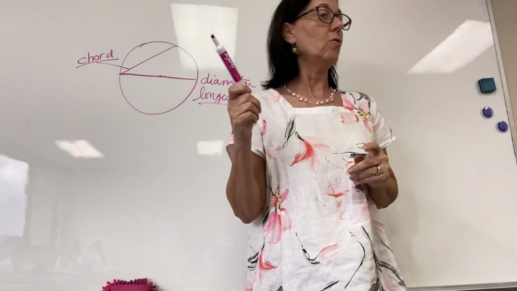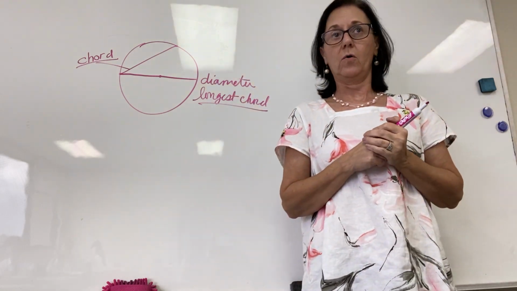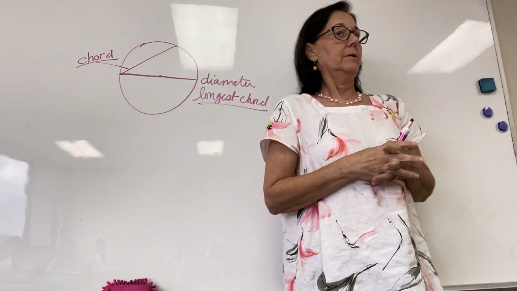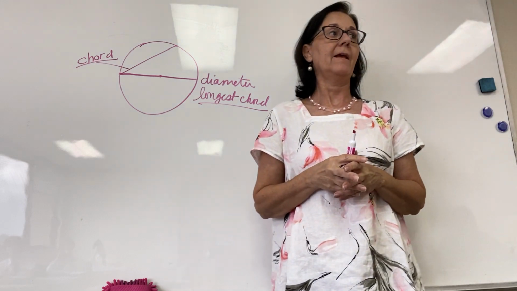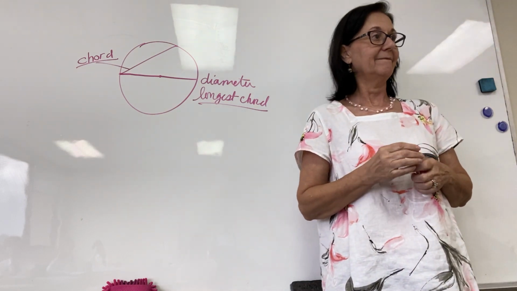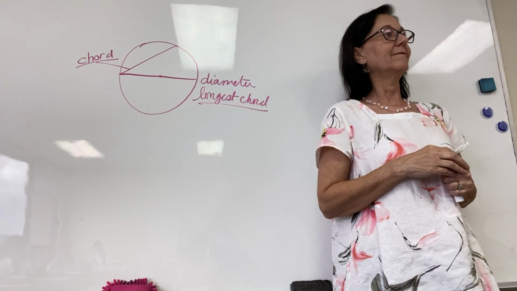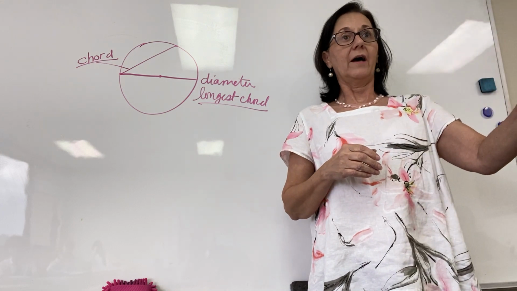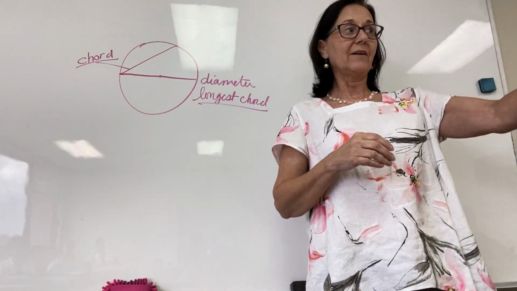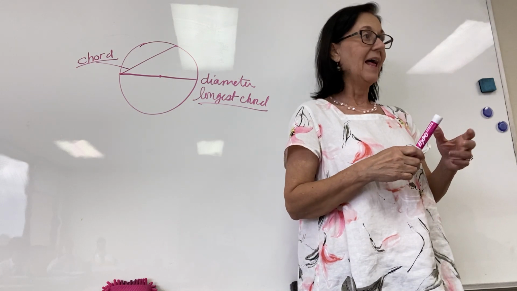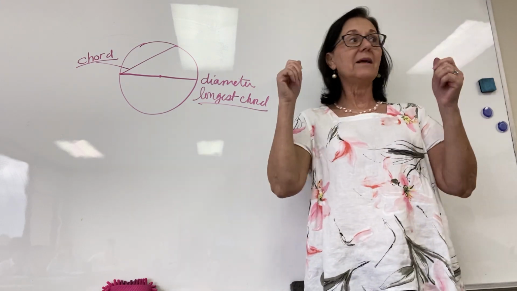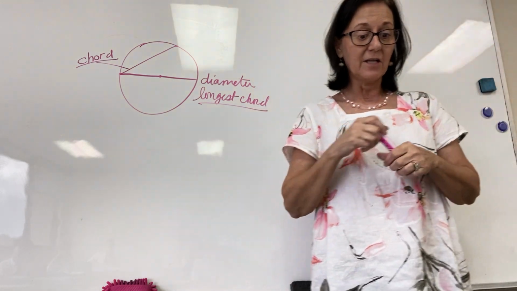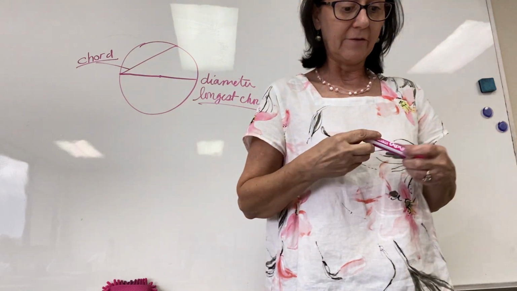A radii is not a chord. Why is a radii not a chord? Why are radii not chords? Since I'm talking plural. Yes, Hannah. Is it because it goes through the center, it stops at the center? Sort of. Yes, you're on the right track. Help her finish. Because the endpoints don't touch different parts of the circle. That's correct. Because its endpoints don't lie on the circle. You're right. It stops at the center, right? It doesn't go all the way through to the other side.